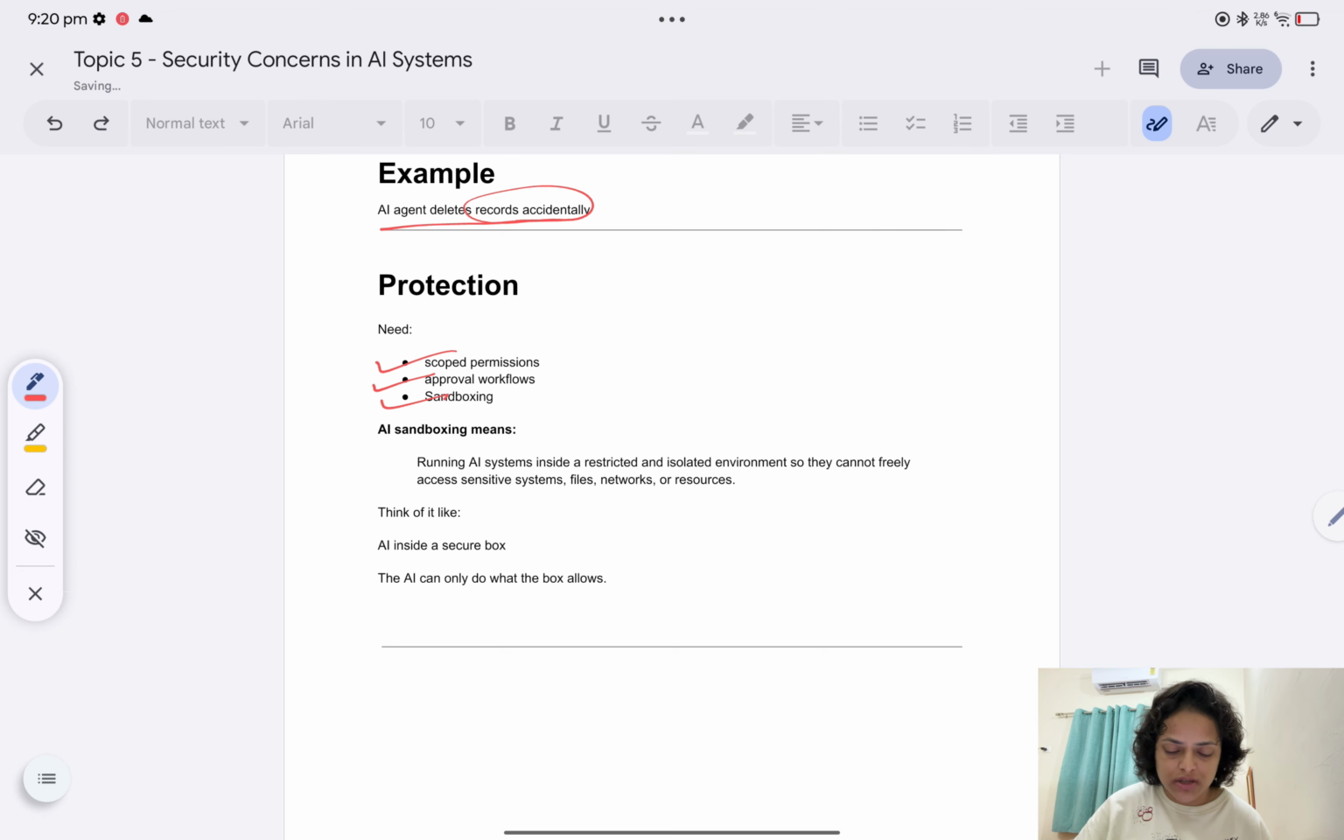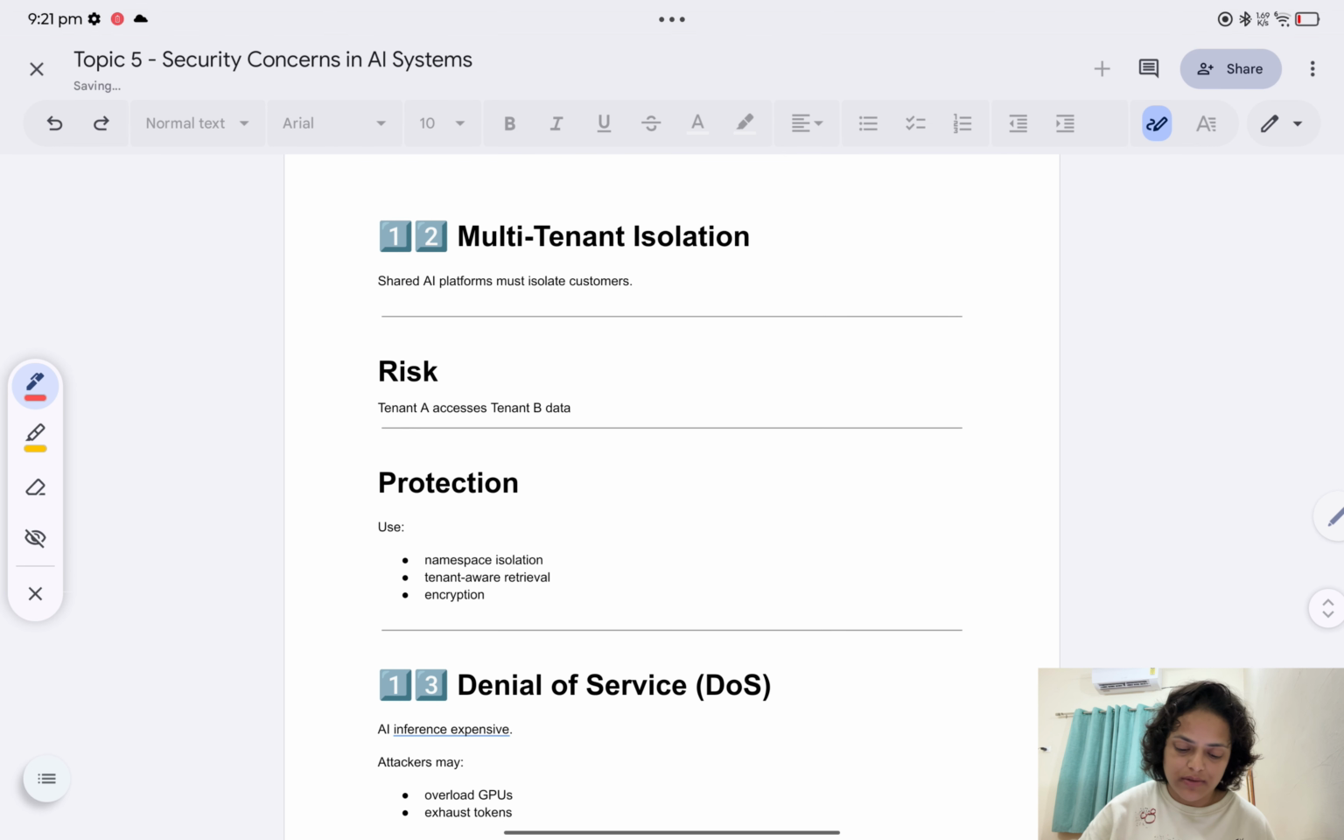What is sandboxing here? Running the AI system inside a restricted or isolated environment so that it cannot freely access sensitive systems, files, networks, or resources. Think of it like AI inside a secure box. The AI can only do what the box allows.